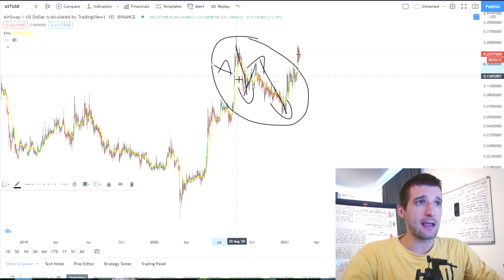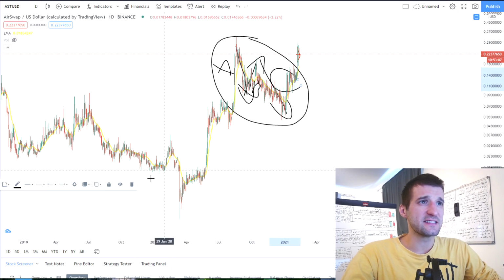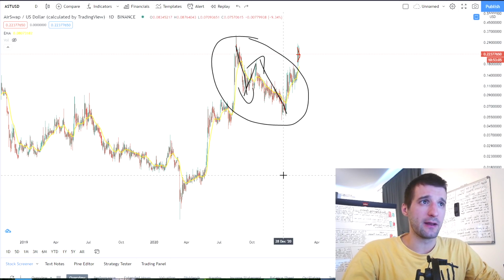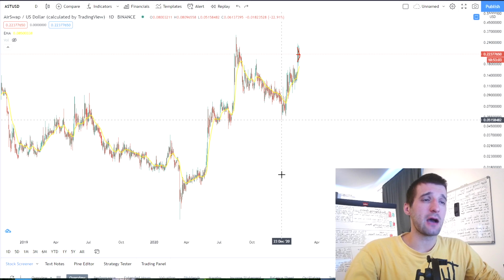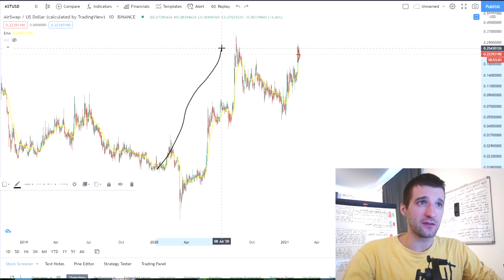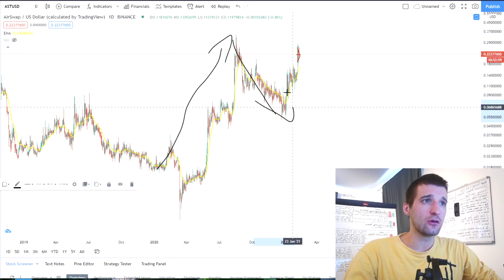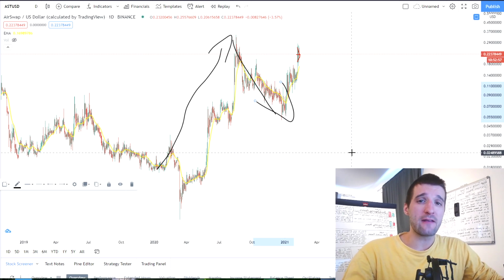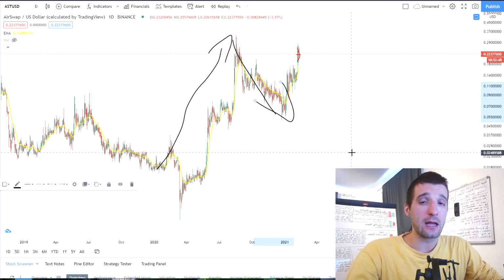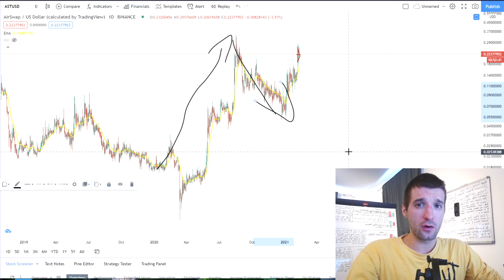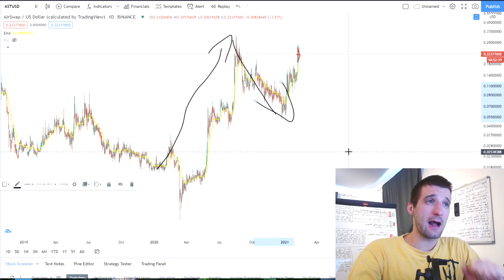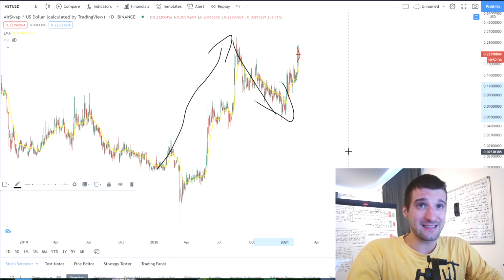So this is A, B, and over here C correction, ladies and gentlemen. So far so good. Now we have the wave 1, as you can see over here, we had the wave 2 over here, and now the wave 3 should start. Now wave 3 by the rules cannot be smaller than wave 1 or wave 5, which means we are awaiting much bigger prices on AirSwap.